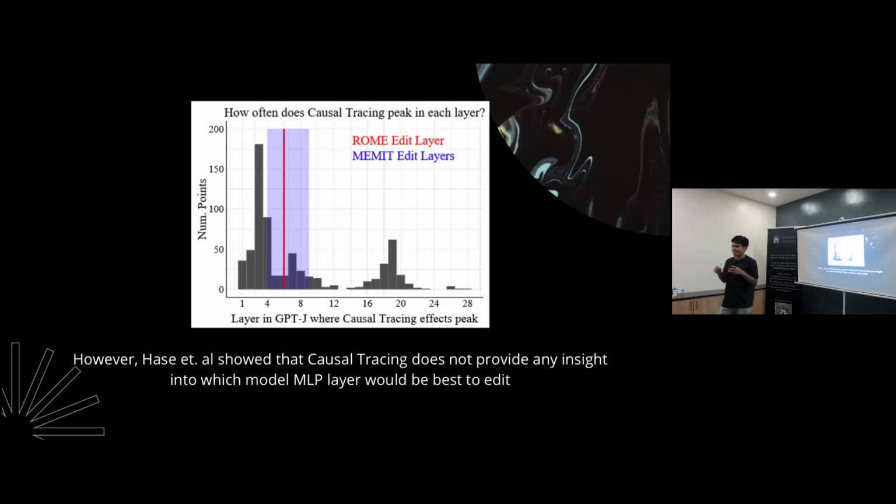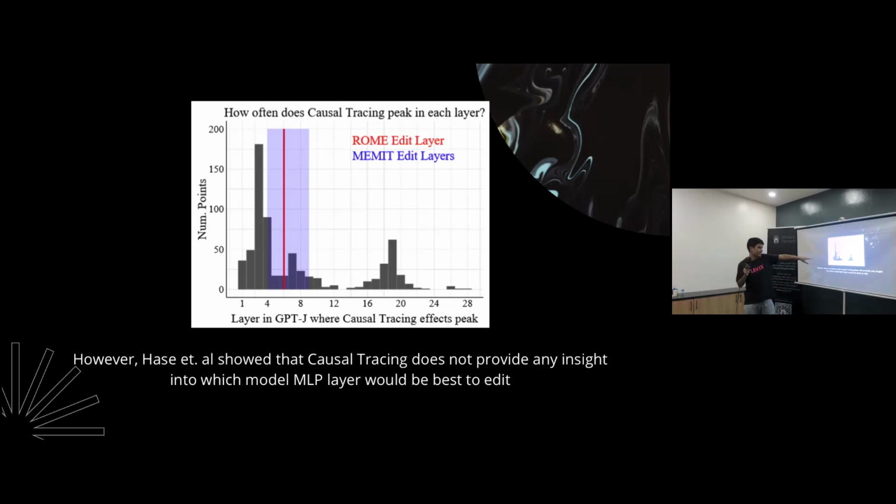So if you think about it, if you have a neuron that corresponds to cars or any other fact, you would think that to edit that neuron to some other fact, you should do the edit on that neuron, right? Not on any other neuron. Well, that's what I thought before this paper. But this paper showed that it doesn't actually matter as long as you do the edits on layer six to layer 10.